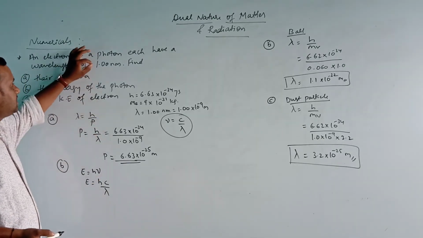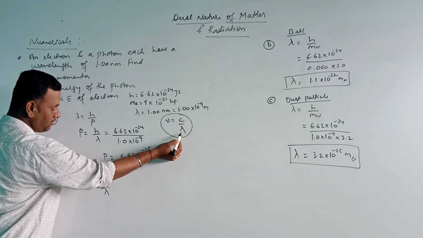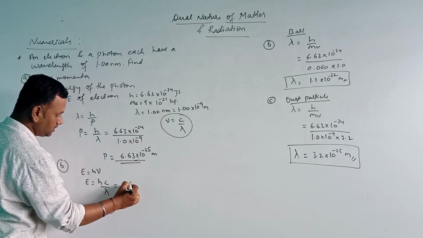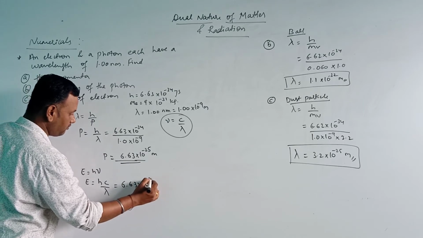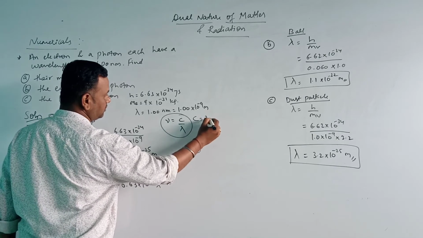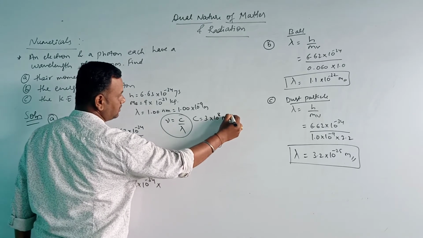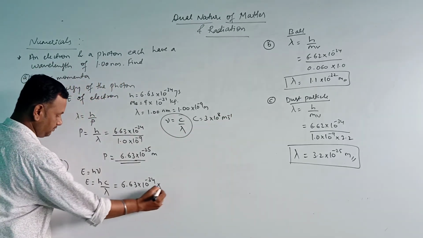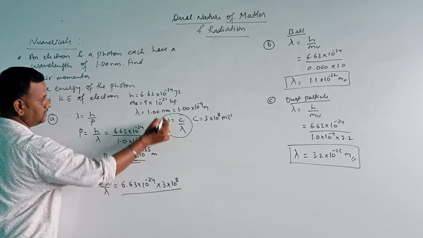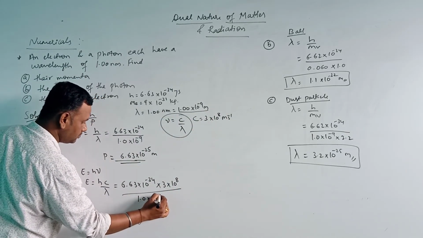Here the value of frequency is not given, only the wavelength is given, so we will convert it. Nu can be written as c by lambda. Therefore h c by lambda. Let us substitute the values: 6.63 into 10 to the power of minus 34, into c, the speed of light. We know c is equal to 3 into 10 to the power of 8 meter per second, divided by the wavelength, which is 1.0 into 10 to the power of minus 9.